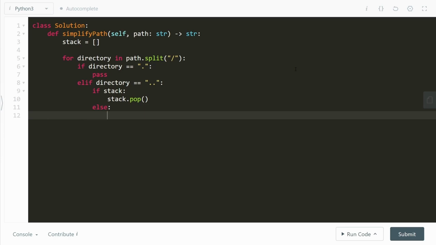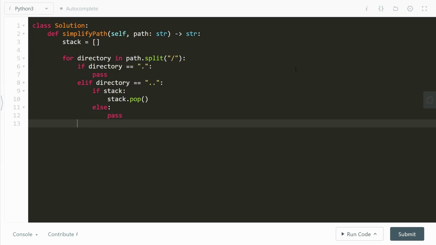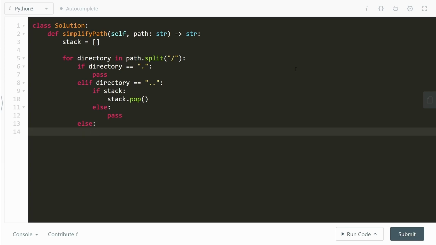What do we do otherwise? In case the stack is already empty and we get a double dot, what does that mean? On an empty stack, we are at the root, and we get a double dot, which means that from the root we have to move a step back, so we just have to stay at the root. The stack remains as is, and in the else condition we don't really have to do anything. All right, what's the final case? The final case is to append this directory to the stack.